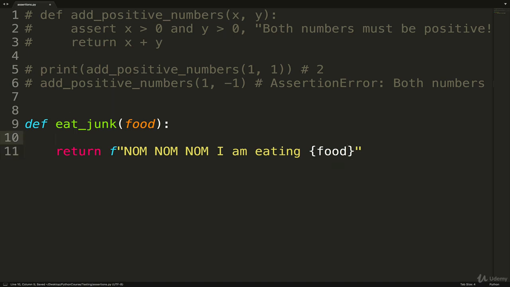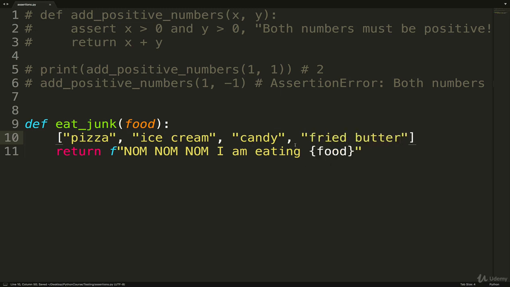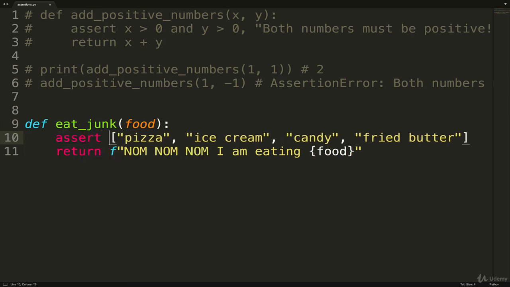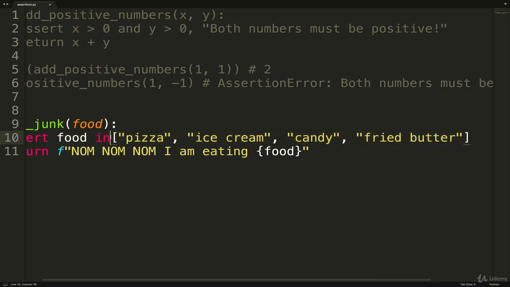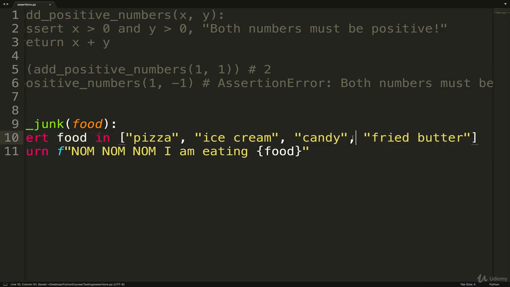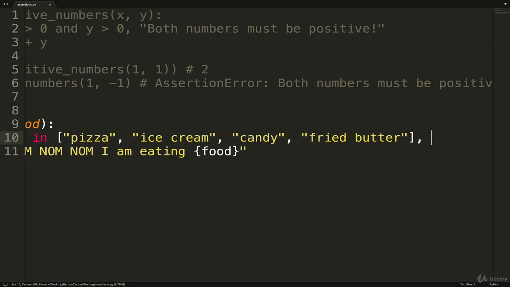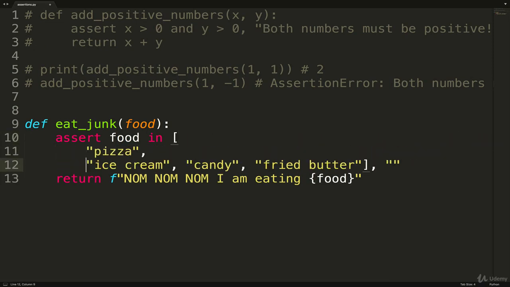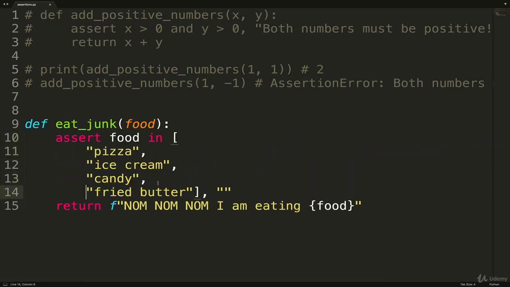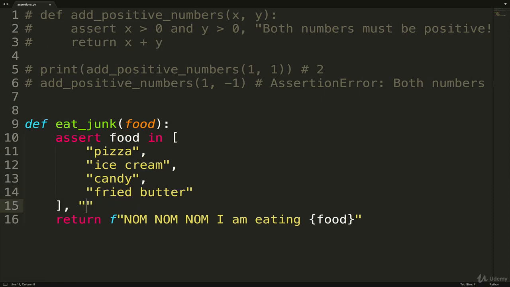But like I said, we want to verify that it is, let's say it's either pizza or ice cream, candy, or fried butter, which is a real thing. Okay, so to write the assert statement, it's assert food in, this is our expression, this is true or false. Food is either in there or it's not in there. Now we can provide an optional message, but this is going to be a pretty long line, so I think I would prefer to break this up, do our strings like this. There we go. Totally optional.